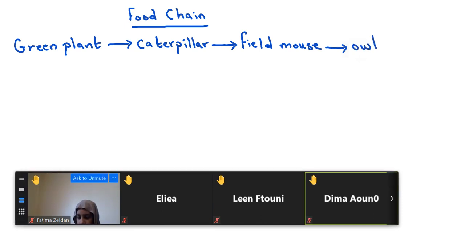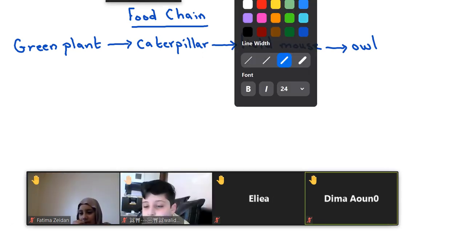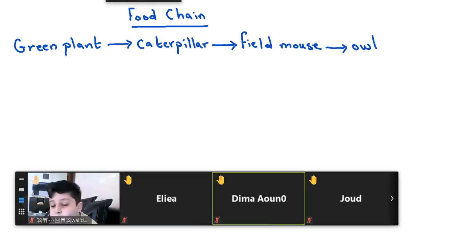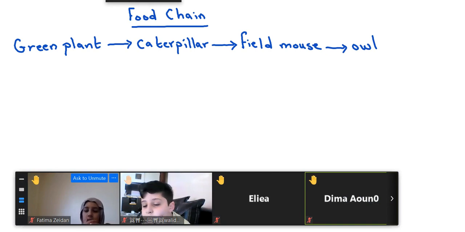Now, the owl is the last consumer in this food chain because no one can eat the owl. But who can tell me what happens when the owl dies? Now, please lower your hands and you can raise your hands from the beginning. I will see which students raise their hands from the beginning. Elia, what will happen when the owl dies? These dots mean when it dies.